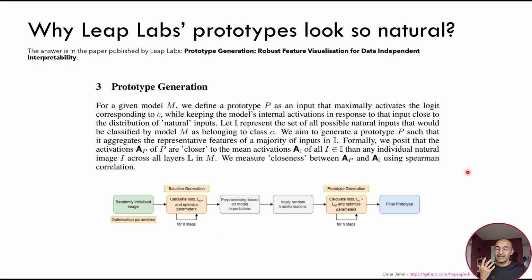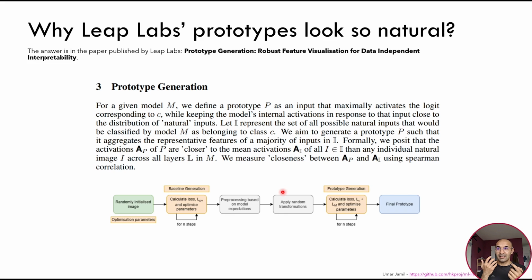So the LeapLabs interpretability engine can generate prototypes that look natural, and the way they do it is described in this paper called Prototype Generation: Robust Feature Visualization for Data Independent Interpretability, in which they describe the process of generating these prototypes. Basically, they apply all these regularization techniques. For example, you can see here random transformation, so that the optimization process produces an input that is as natural as possible, without ever actually seeing an input.